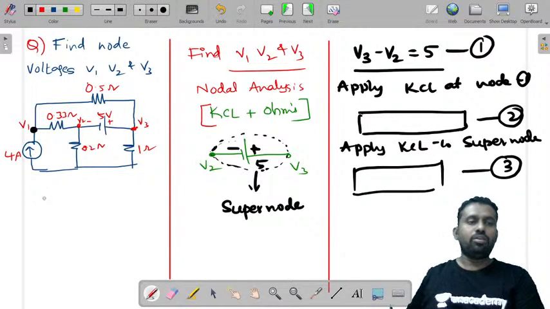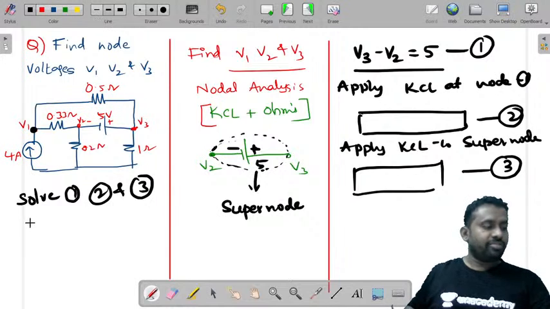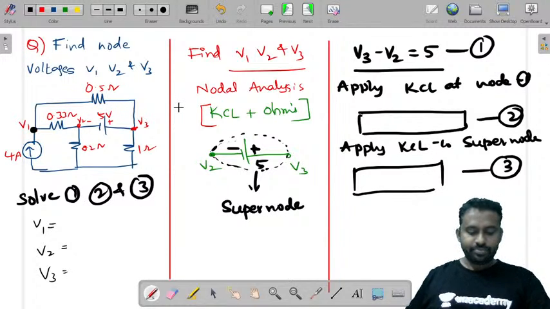When you solve 1, 2 and 3, you will get the values of V1, V2, V3. I'll just give you the values and tell me whether you have got the same.